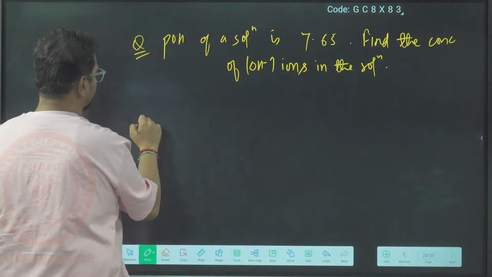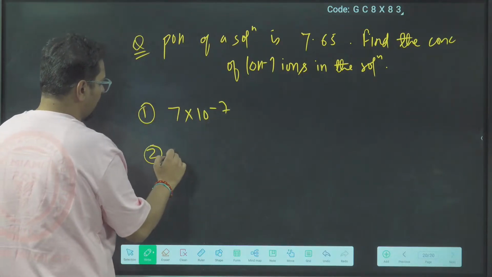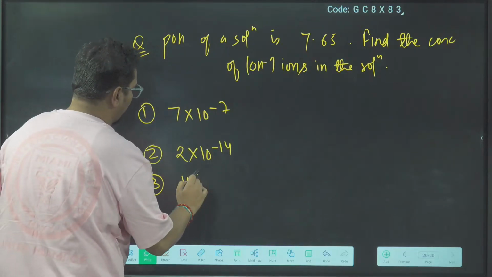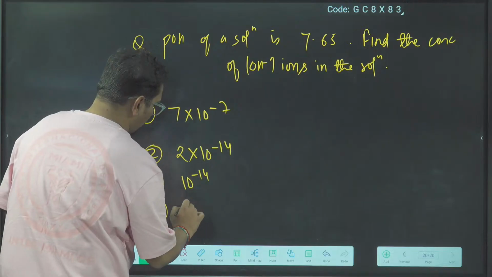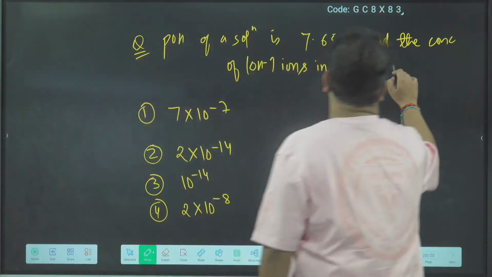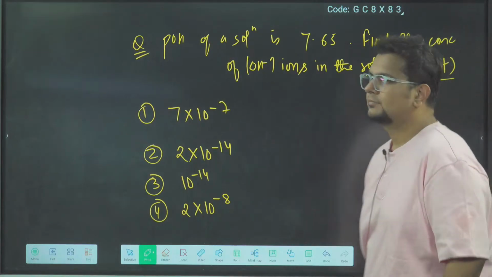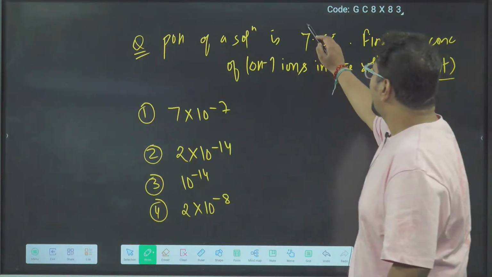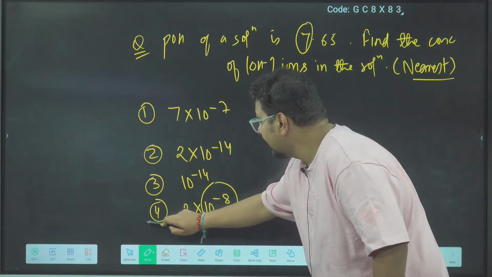Options are 7 into 10 to the power minus 7, 2 into 10 power minus 14, 10 power minus 14, 2 into 10 to the power minus 8. You have to tell the nearest answer. So again same, if you are having 7 here, then the power should be minus 8.